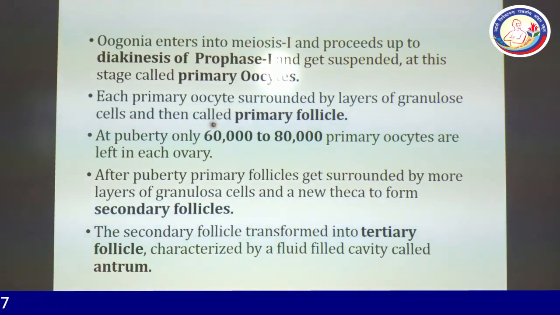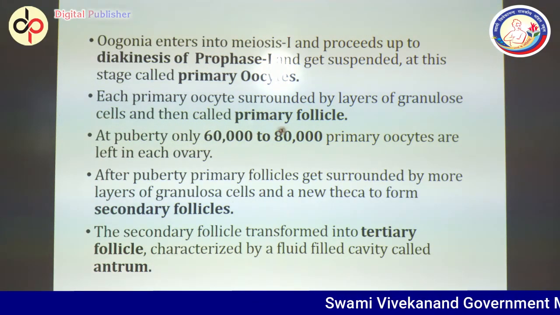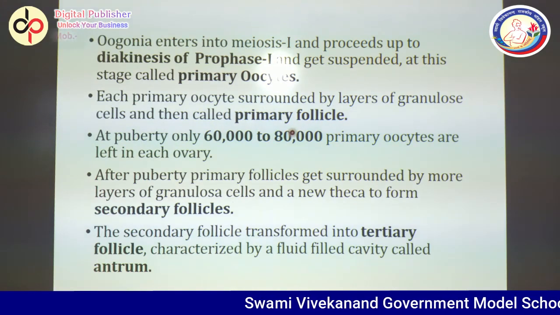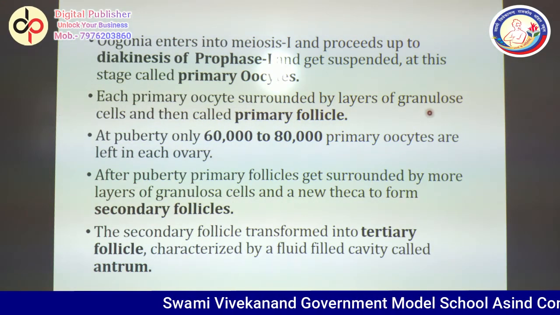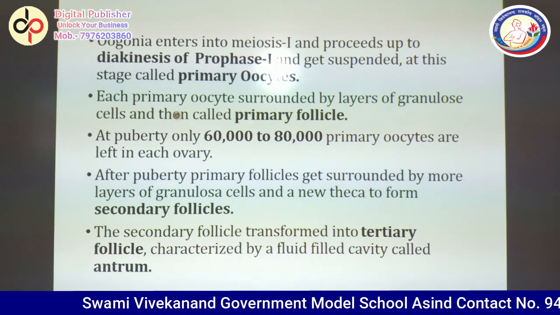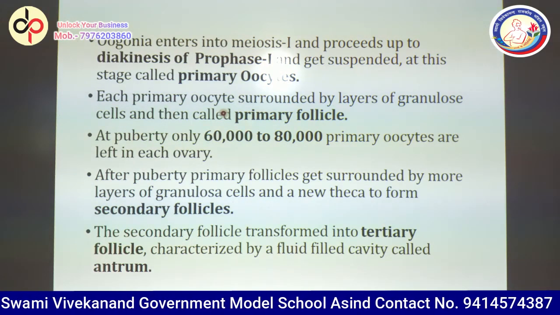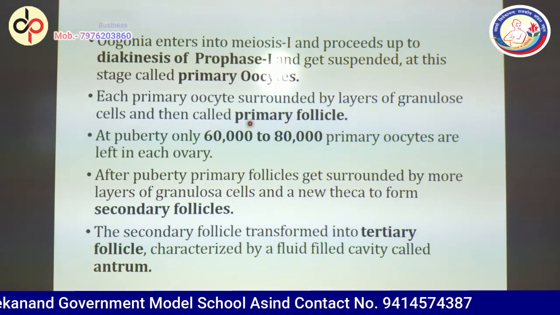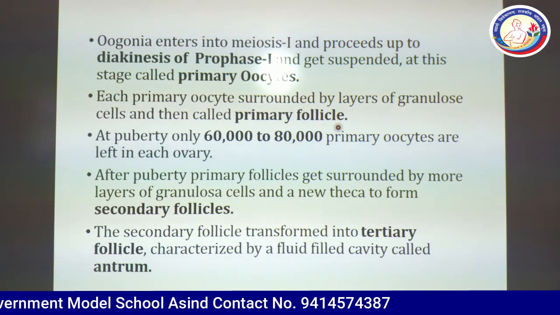Each primary oocyte is surrounded by layers of granulosa cells and then called a primary follicle. As the granulosa cells cover the primary oocyte, it is now known as a primary follicle.